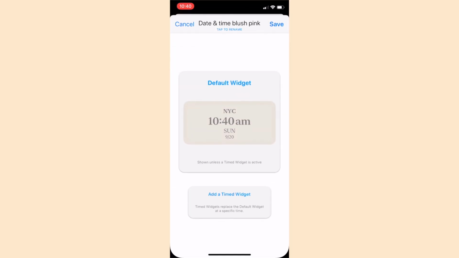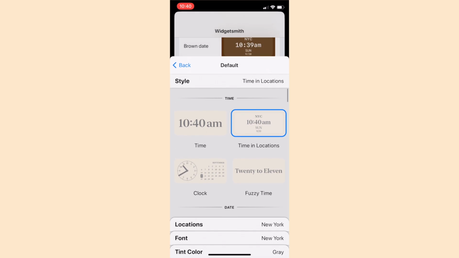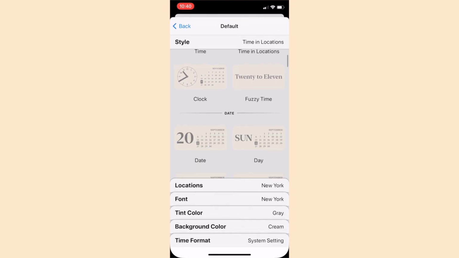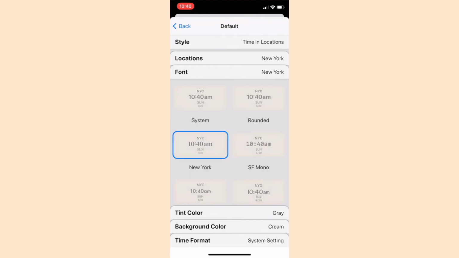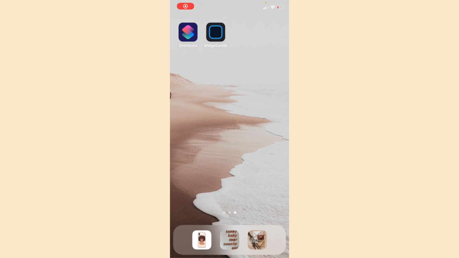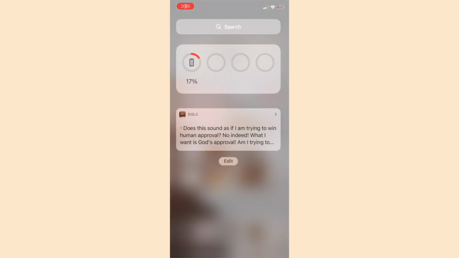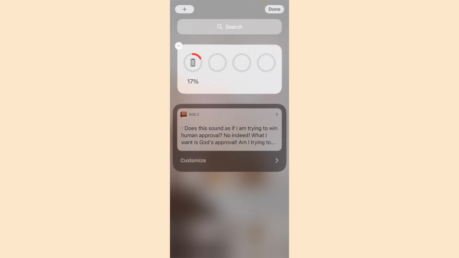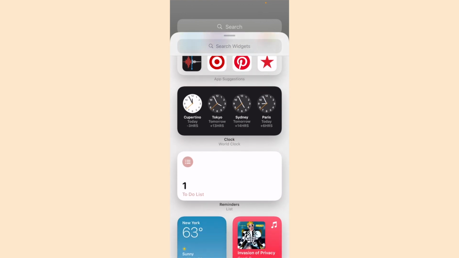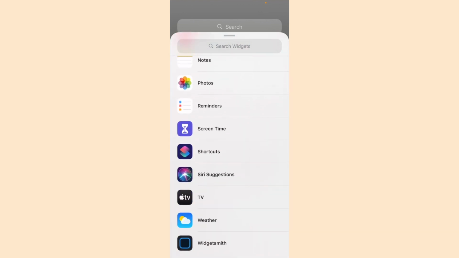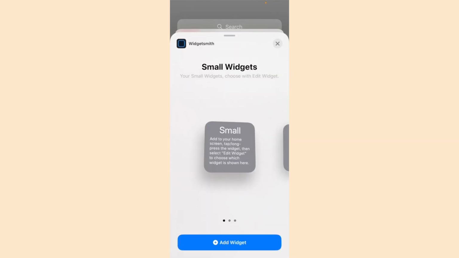So naming them and being specific about what the image is going to be is super helpful. Once you're done, you're going to slide over to this shadow screen and select edit. Then you're going to tap onto the plus sign, scroll all the way to the bottom and select Widgetsmith. Then select the size of the widget that you created, and select add a widget.